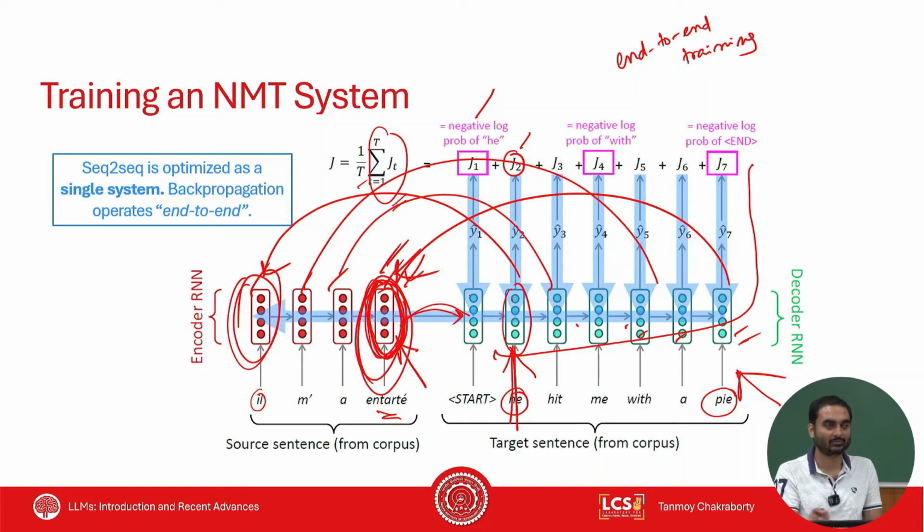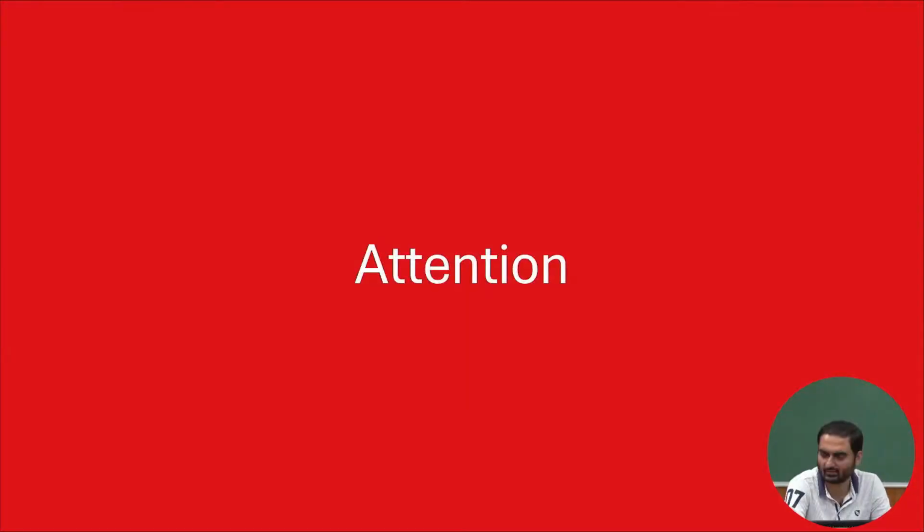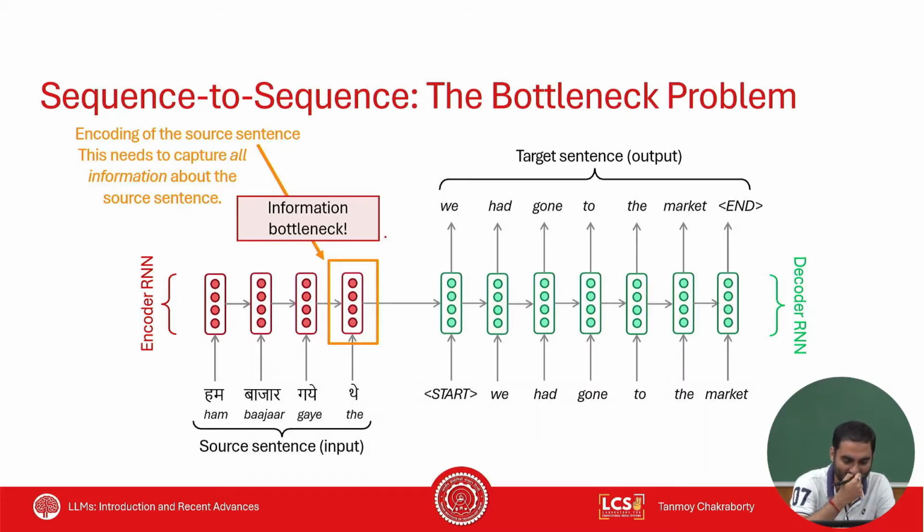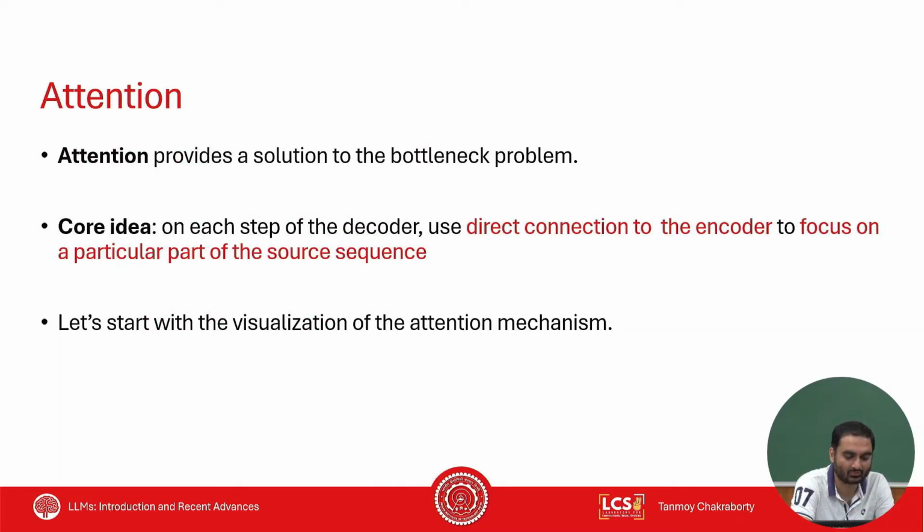Then that could have solved the problem, because through these shortcuts, information can move from encoder to decoder. So this is the philosophy of attention. I already mentioned this bottleneck problem. So what is attention? The core idea here is that on each step of the decoder, we use a direct connection to the encoder to focus on a particular part of the source sequence.